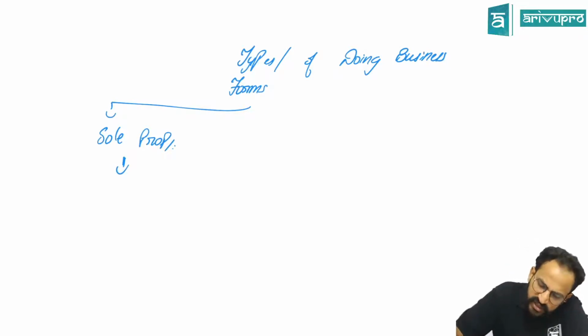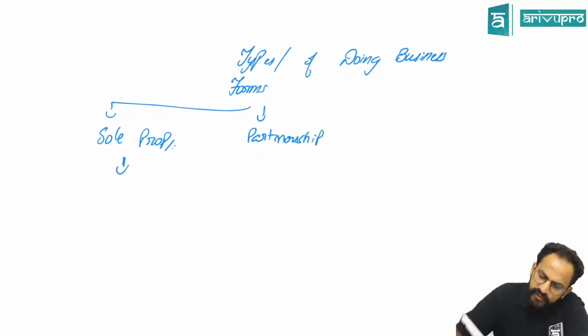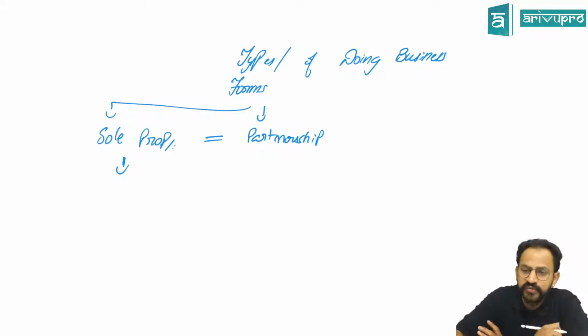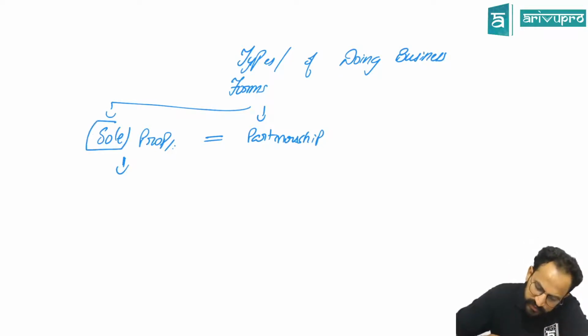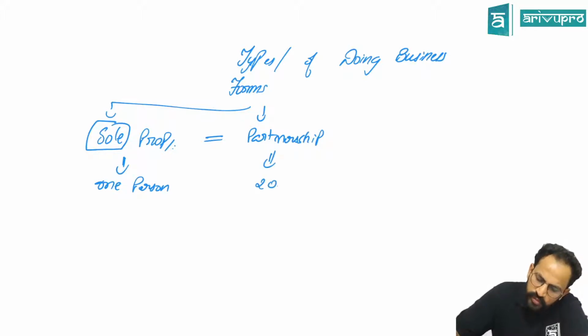The next one is a partnership type of business, where these two are in no way different. What is the only difference then? Why are there two types of business, sir? In a sole proprietorship, there is only one person. Here there are two or more people.